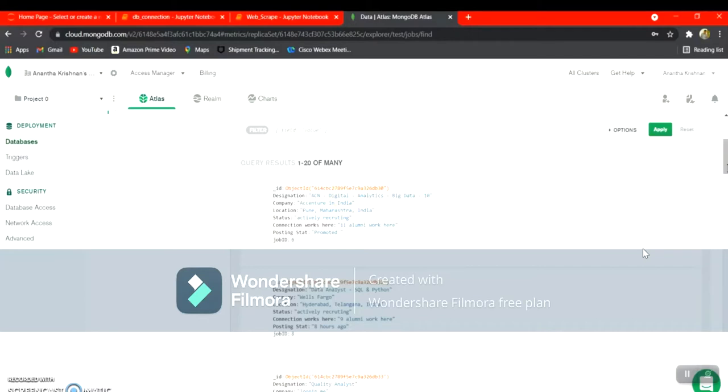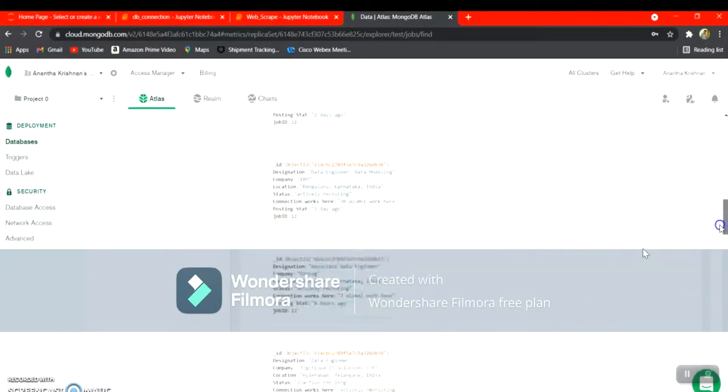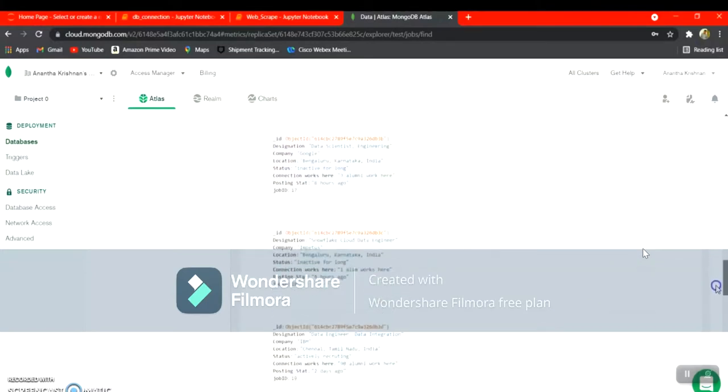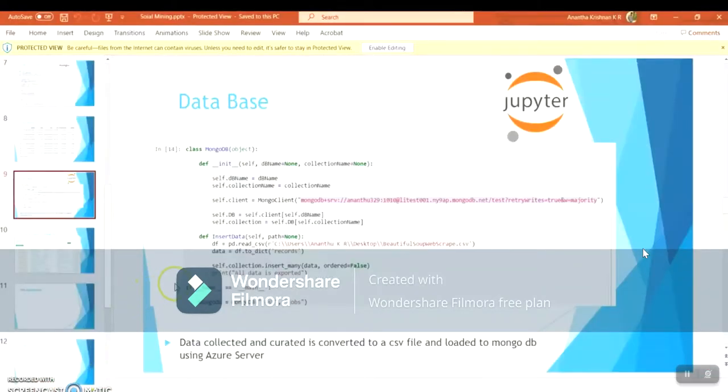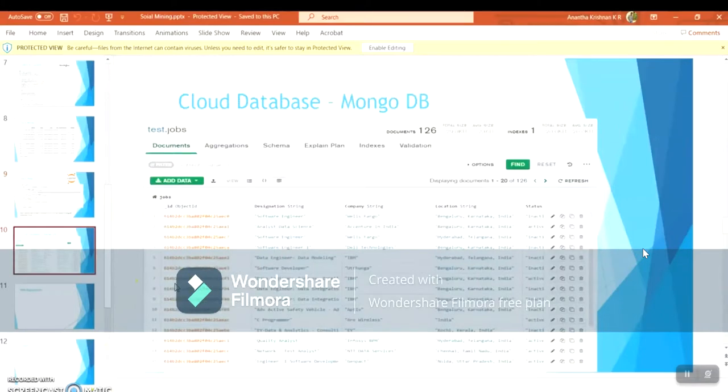There are different kinds of views. We can use a table view, which we used in the PowerPoint, which I'll be showing you. Using the same method, we have successfully exported all the data to the cloud server, and a table view of the same is shown in our PowerPoint. Here it is.